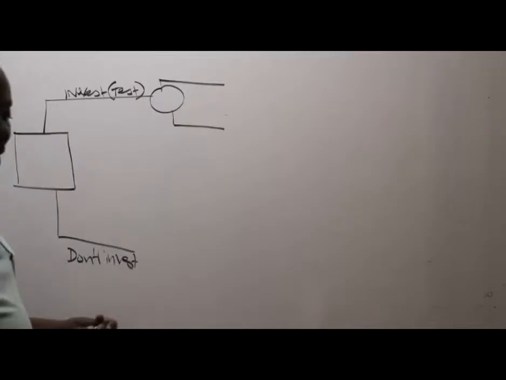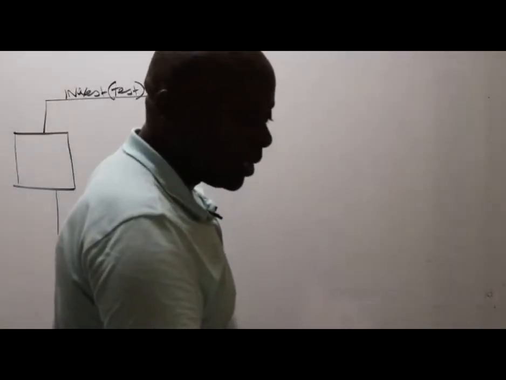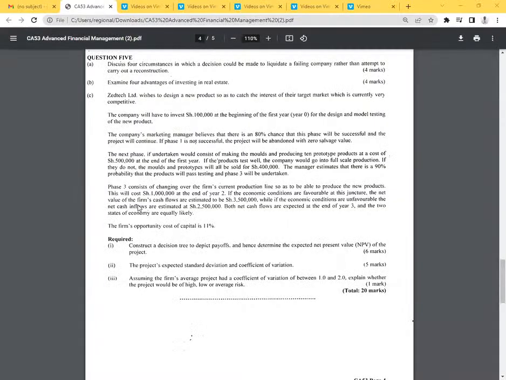But you see, this examiner has given us a language to use for the test outcome. He has told us that the company's marketing manager believes that there is an 80% chance that this phase will be successful and the project will continue. If phase one is not successful, the project will be abandoned with zero salvage value.